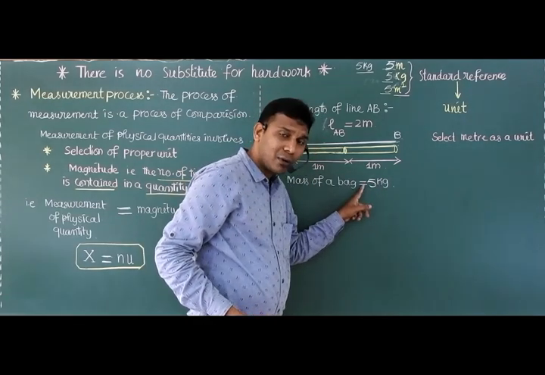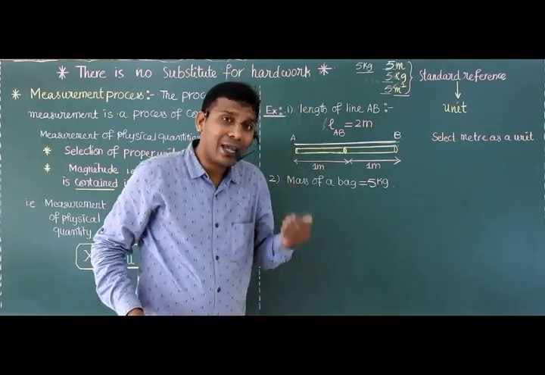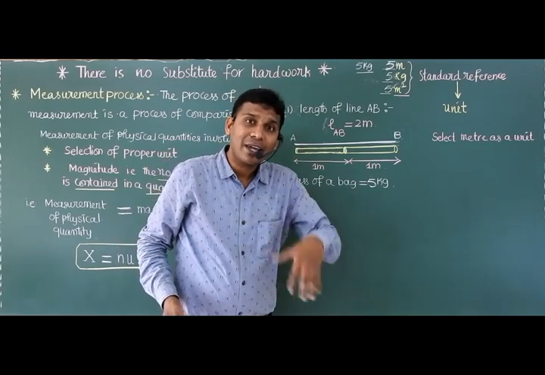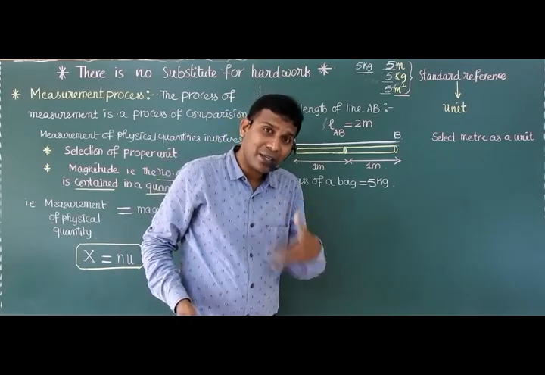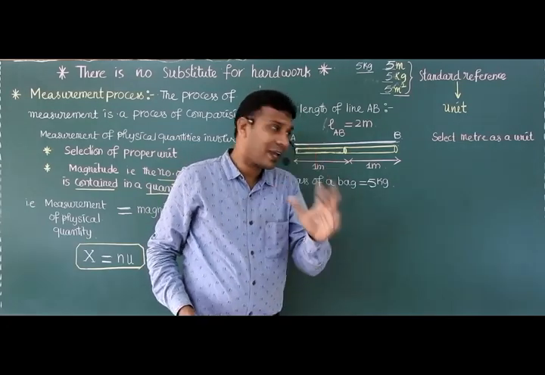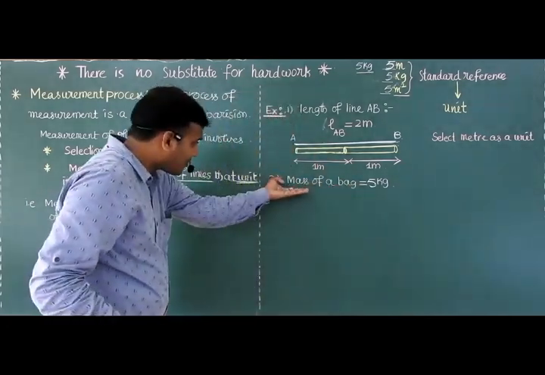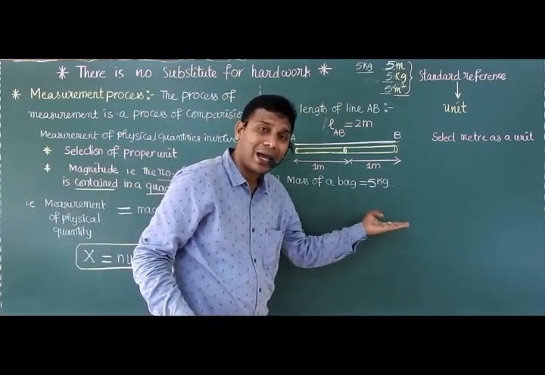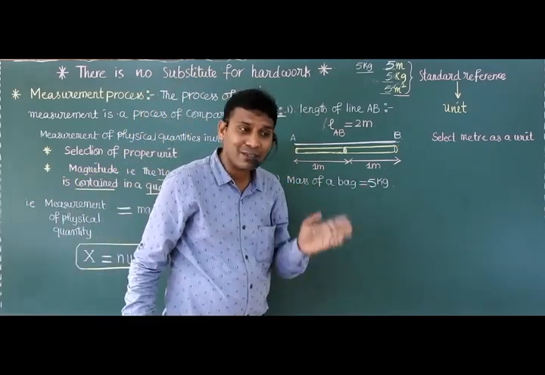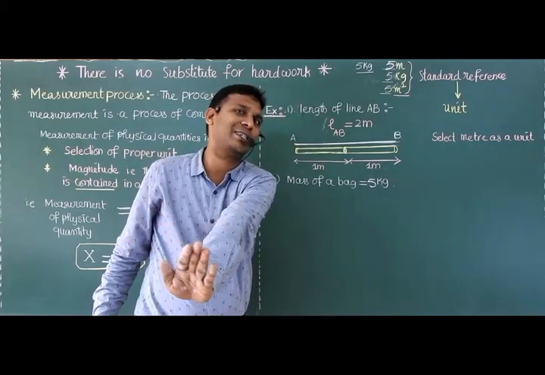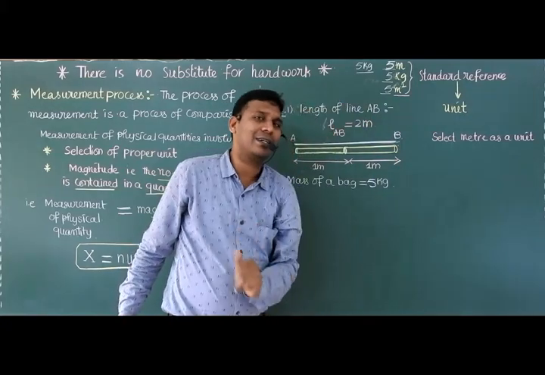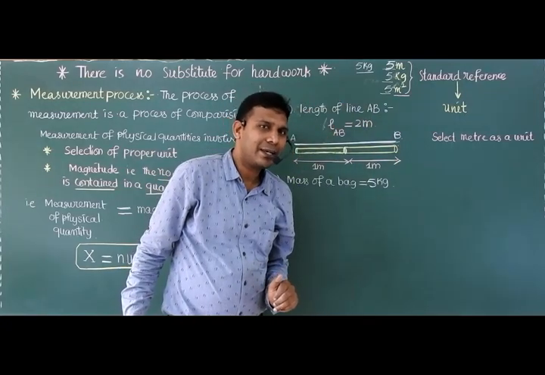Mass of bag is equal to 5 times of kg. So kg is repeated how many times? 5 times in a given physical quantity. What is the physical quantity? Mass of a bag is equal to 5 kg, meaning 5 times of kg. Just like 2 times of meter. Clear?